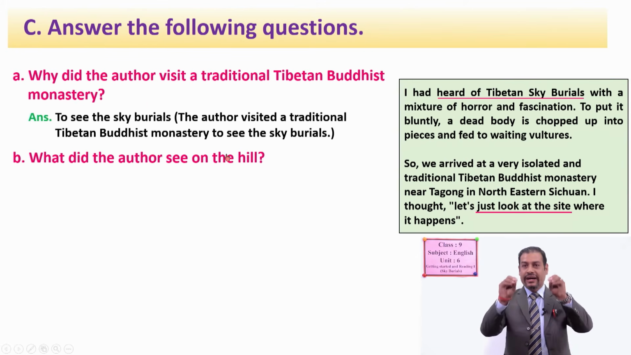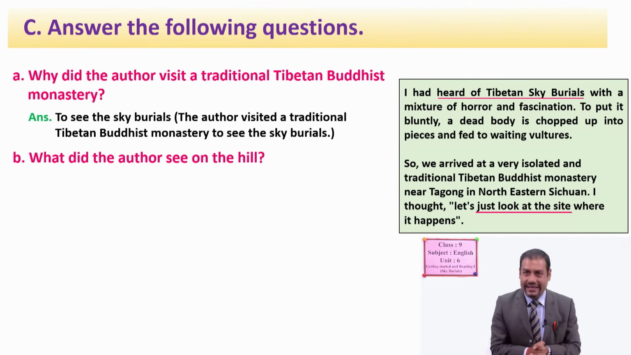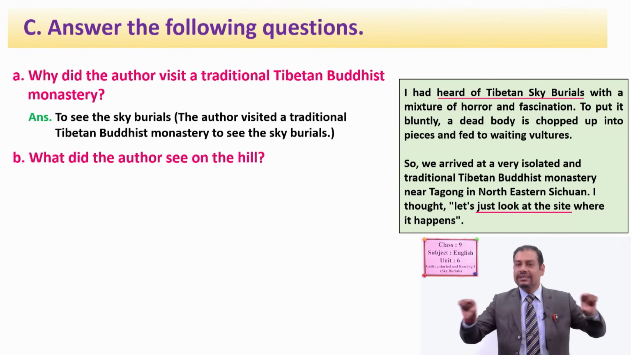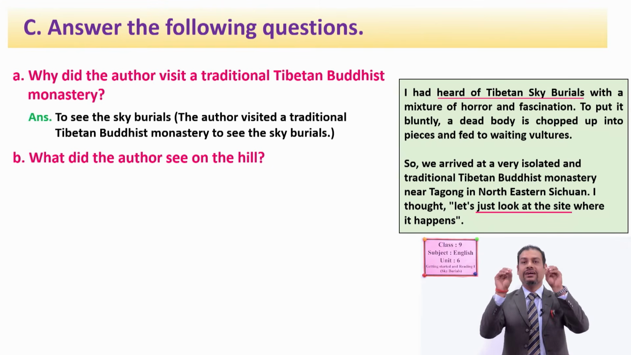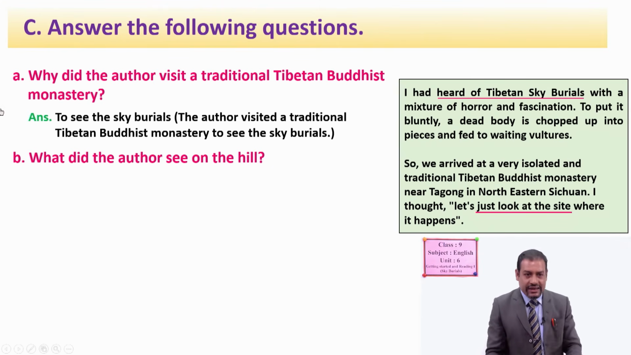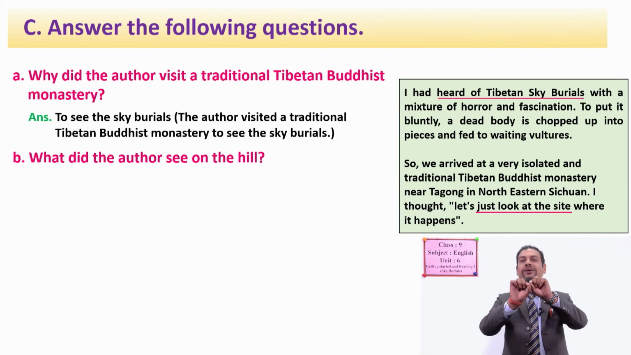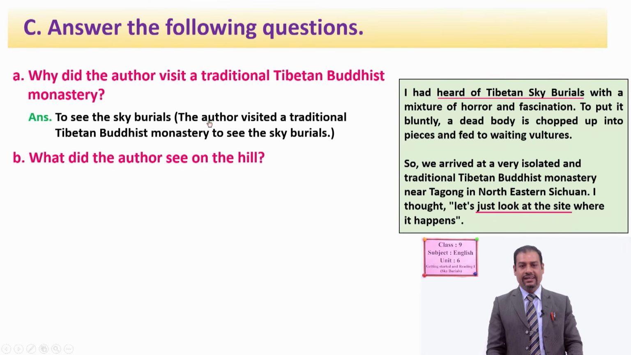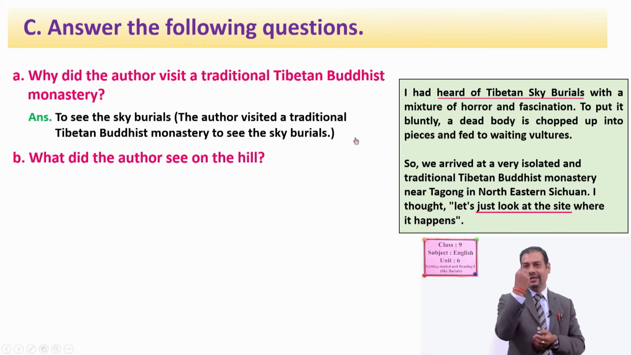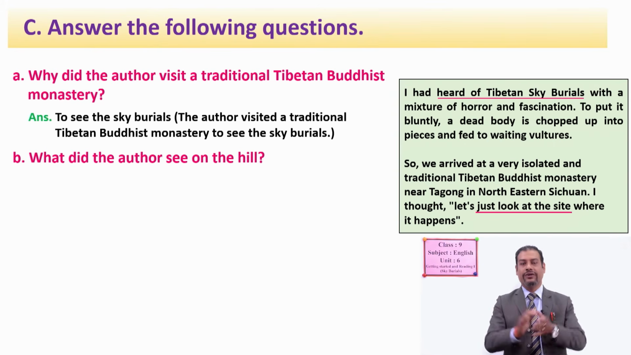Dear students, when you write down the answer for the comprehension questions, you should not write down a complete sentence. Okay? You can write down only the major words to answer. For example, why did the author visit a traditional Tibetan Buddhist monastery? You can say: to see the sky burials. And if you want to write a complete sentence, you can write like this: The author visited a traditional Tibetan Buddhist monastery to see the sky burials. So I have already told you, in our comprehension questions, you can say only the main words for your answer.